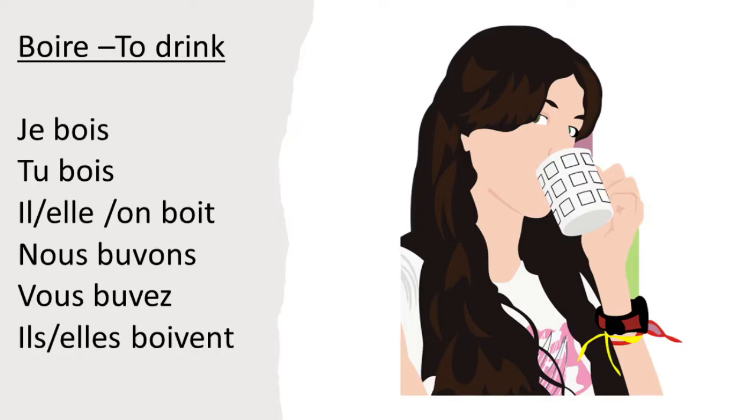For singular subject pronouns, we have to take off the RE. For je and tu, we put an S on. For il and on, we put a T on. For nous, we take off the O-I-R-E and put U-V-O-N-S, which makes the last syllable be pronounced vons. For vous, again we take off the O-I-R-E and put on U-V-E-Z, which makes the last syllable be pronounced vé.